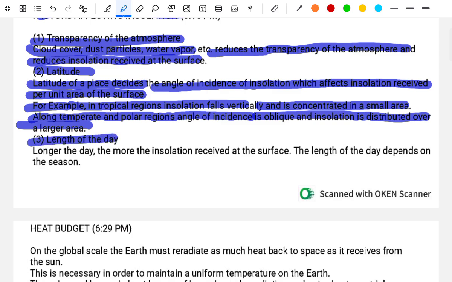The length of the day. The longer the day, the more insolation is received at the surface. The length of the day depends on the season.